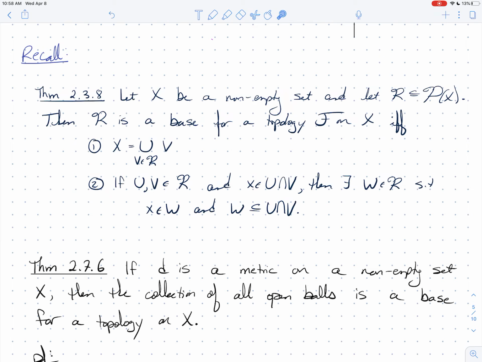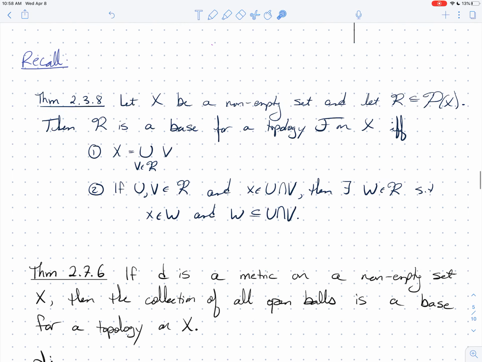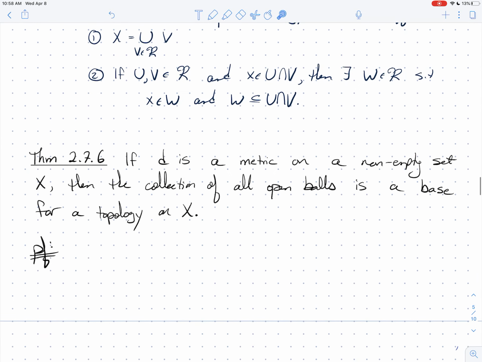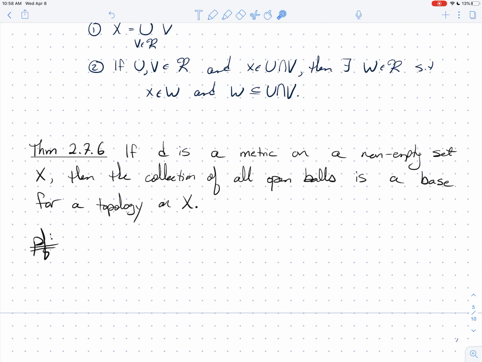And two, this was the tricky one, if you have two sets in R, and I can find a point in their intersection, then there's another set W in R where x lives in W, and W is contained in the intersection. And so we're going to need this theorem to prove the following theorem. So let's go ahead and look at the statement, and then we're going to prove it.